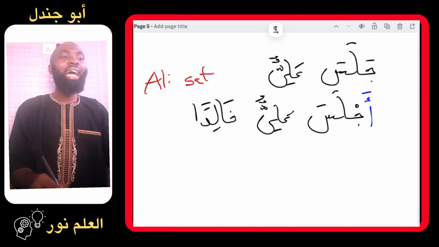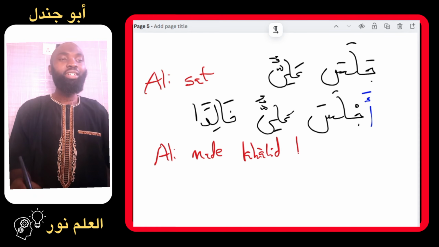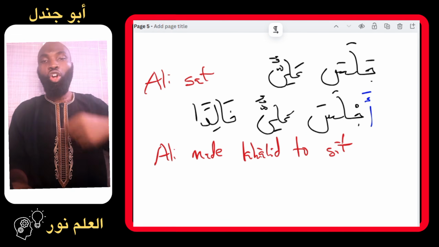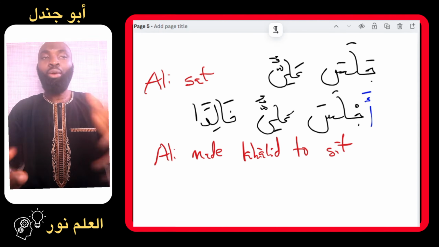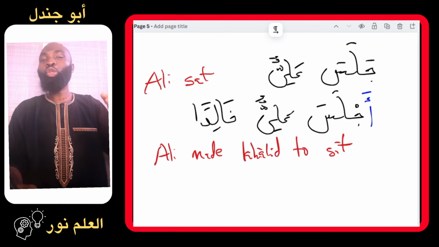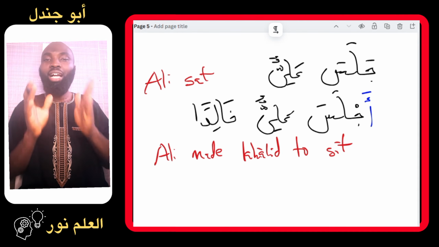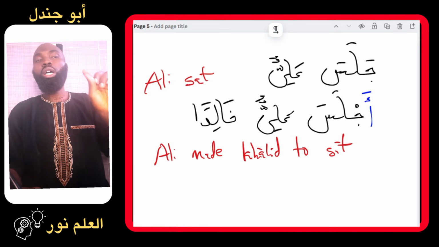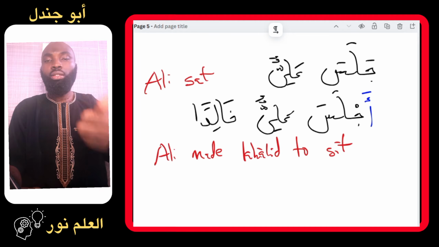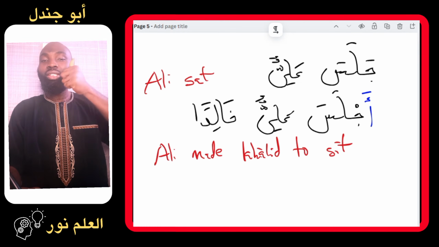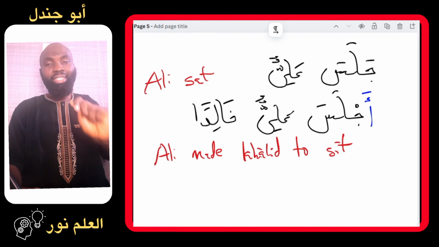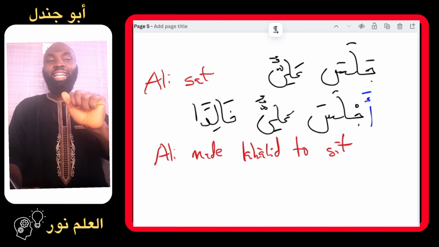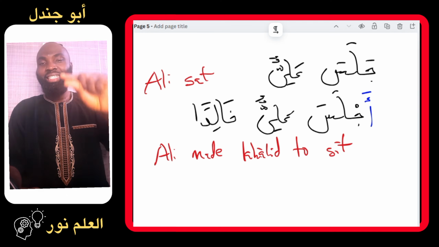It means that Ali made Khalid to sit. Which means Ali made Khalid to sit. Ali sat Khalid down. Can you see? The first one, jalasa aliyun. Ali sat by himself. This action was done by Ali. In the second, ajlasa aliyun khalidan. Ali made Khalid to sit. You can see Ali is now transferring the action of sitting to Khalid. So Ali is the cause of Khalid sitting down.